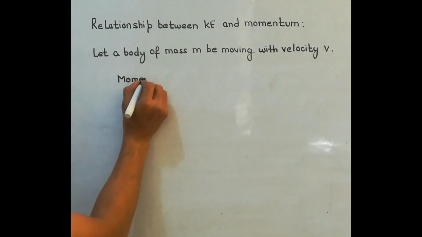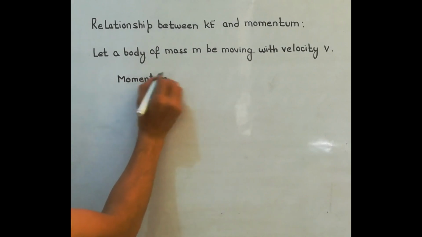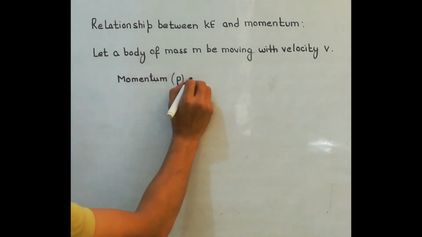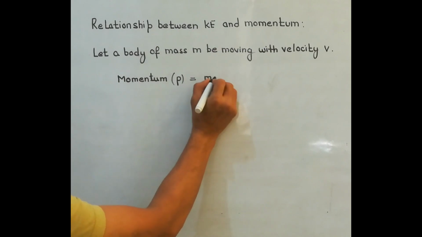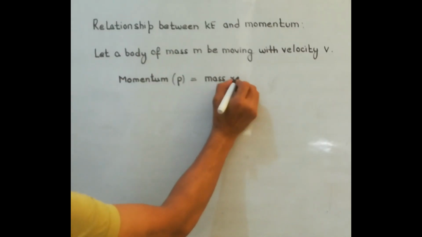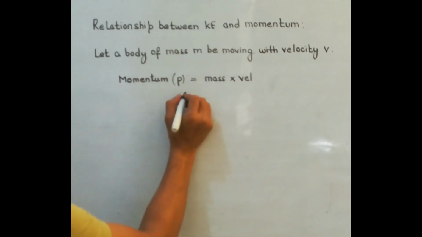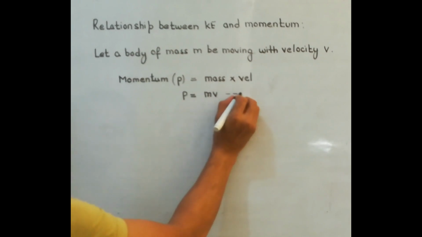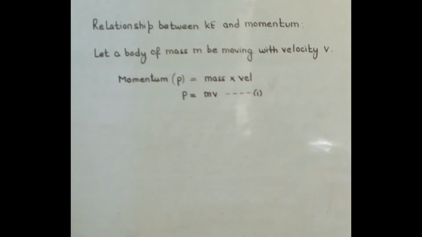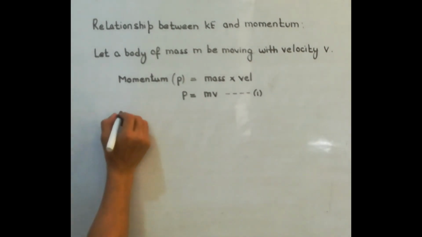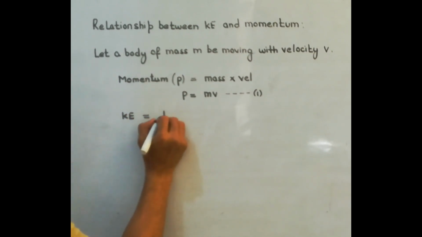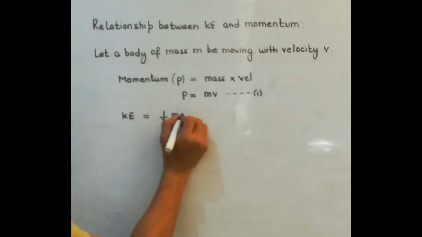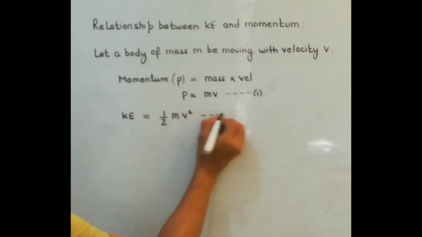So momentum, that is represented by P, will be equal to mass into velocity. So we can say P is equal to mv. That's the first equation we have got. Now, as the body is moving with velocity v, what will be the kinetic energy of the body? It will be half into m into v square.